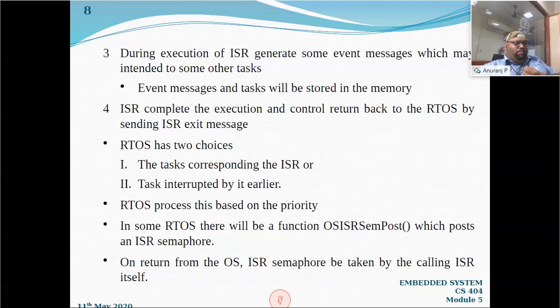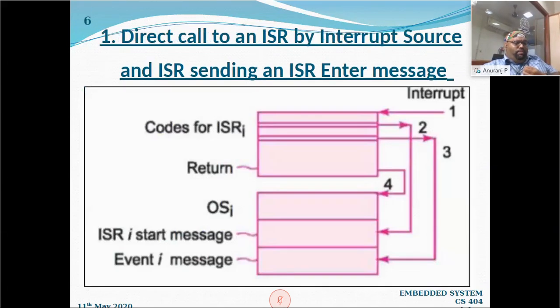That's my third step. You can see that as the third step, there is an arrow from the ISR block to the operating system, where it is storing these event messages, or the subtask or intermediate task that has occurred due to the events of the ISR, which is stored in the operating system block. That is the third step.